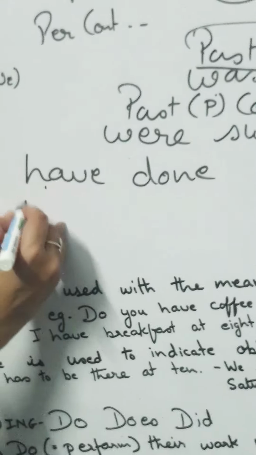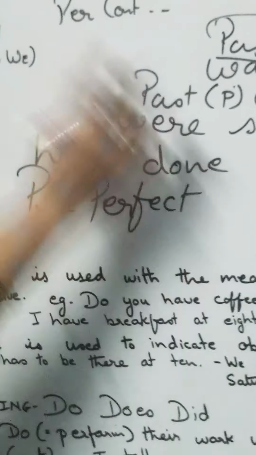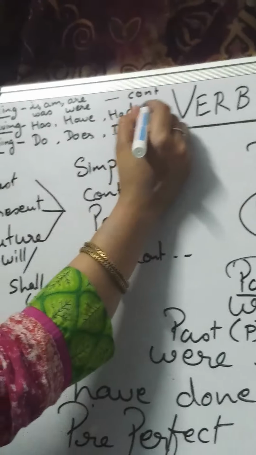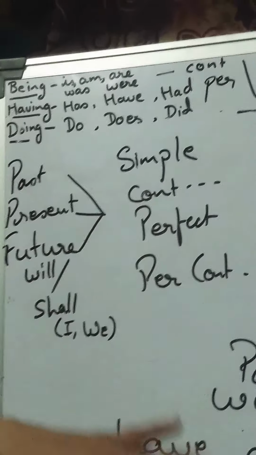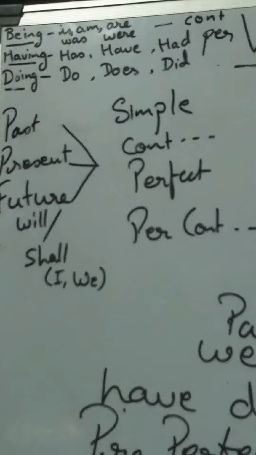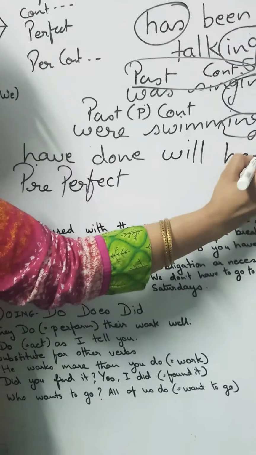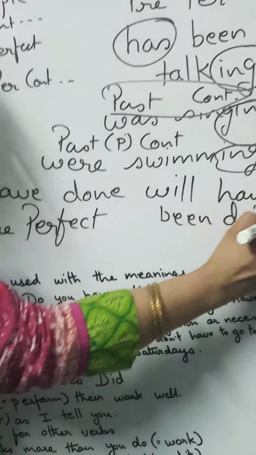Have, this is for present perfect. It comes in present perfect. I told you that being form with ing, having form perfect, and this is for transformation. I suppose to a far greater extent I have proved myself. Now I will come to will, have, been, doing.